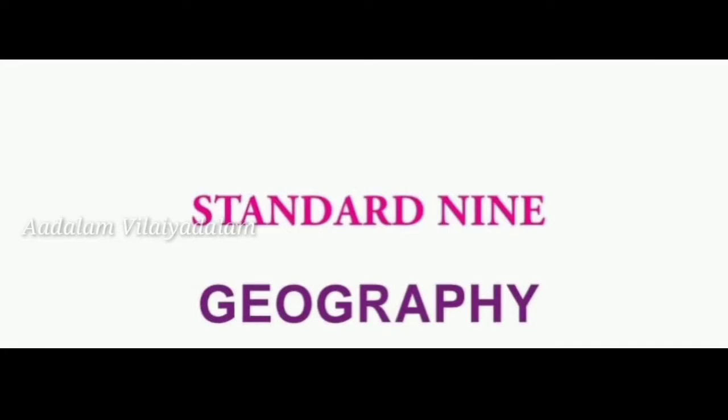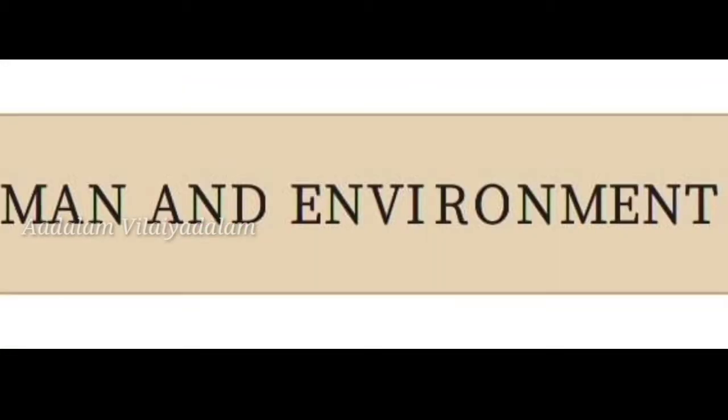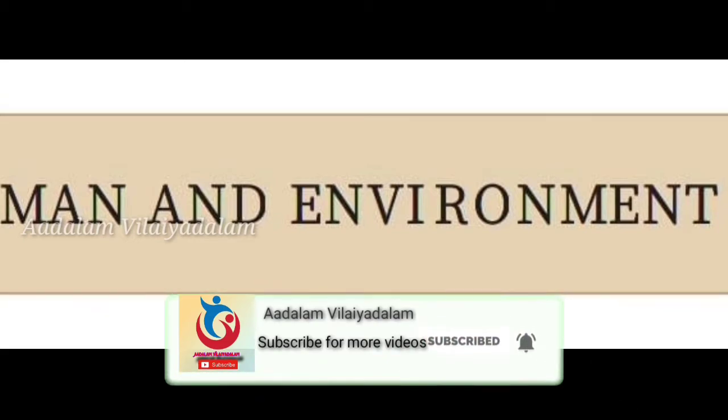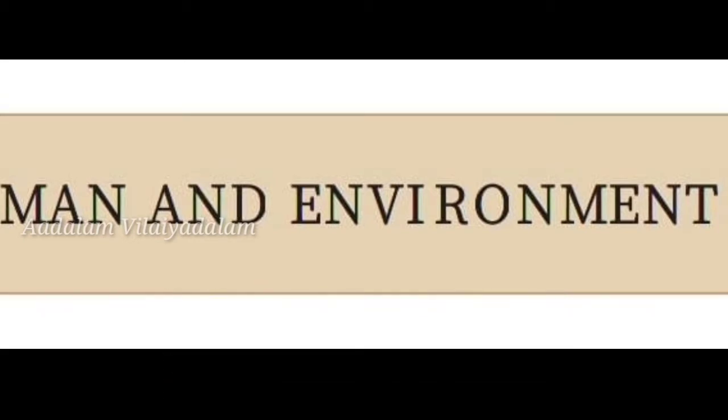Today we are going to see unit 6 in geography, man and environment. In this chapter you are going to see components of environment, various features of human environment and various settlements. You will also learn about the environmental factors of human behavior. So first we'll go into the introduction.